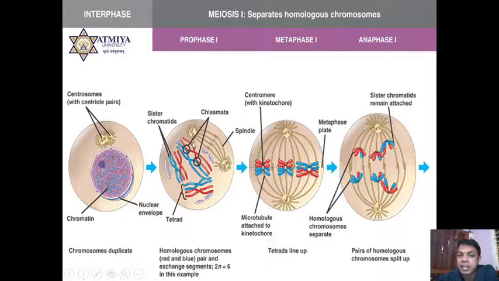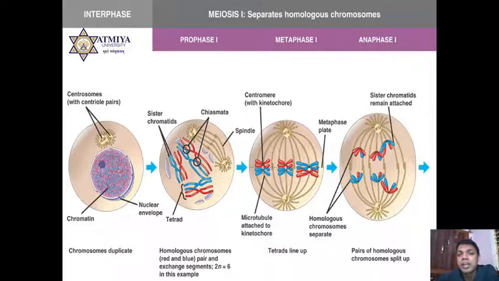The two centromeres are separated from each other and move towards opposite poles. The rest of the pictures are the same as you have seen in prophase. The only thing you have to focus on here is crossing over and chiasmata formation, which is a specific part of meiosis 1. Then in metaphase 1, you can see it is again aligning on the equatorial plate, but there is a difference between mitosis and meiosis 1.